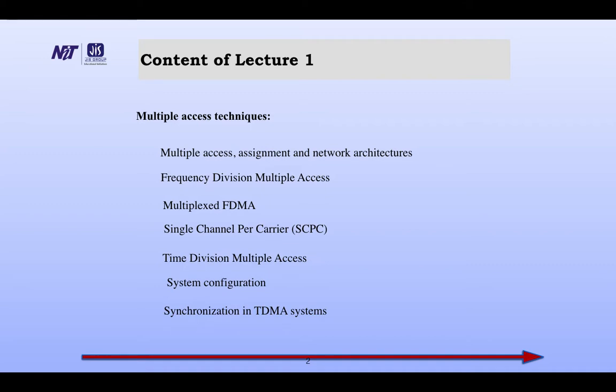Content of lecture: Multiple access techniques. Multiple access, assignment and network architectures, frequency division multiple access FDMA, single channel per carrier SCPC, time division multiple access, system configuration, synchronization in TDMA systems.